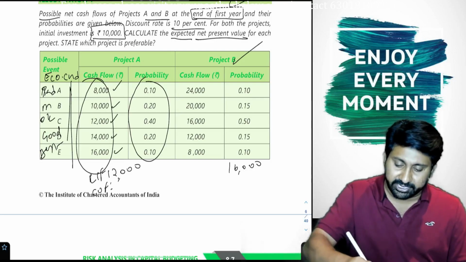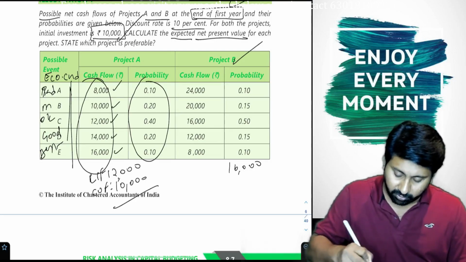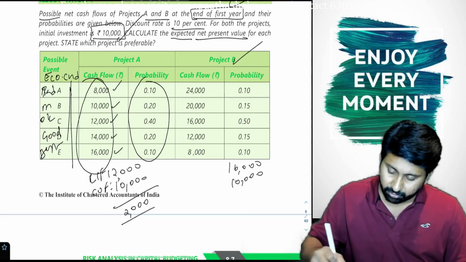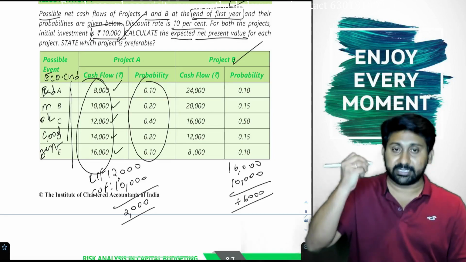My initial cash outflow is 10,000. So what is the NPV? 2,000. Next, here also 10,000. What is my NPV? 6,000.